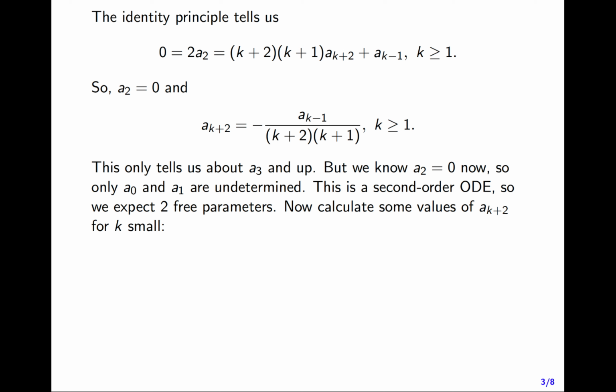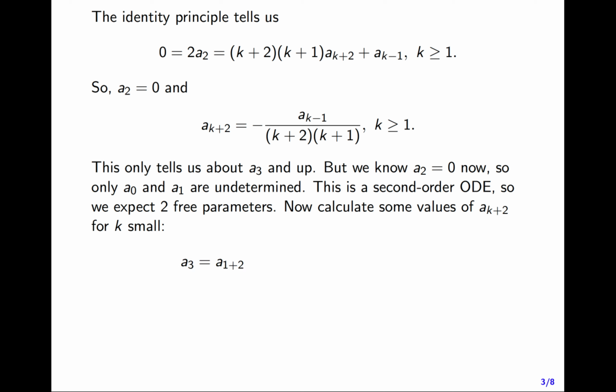And now we want to try to figure out a better formula for a_{k+2}, a formula that depends just on k, not just on the preceding values of a_k. So we'll calculate a_{k+2} for some values of k that are small and see if we can get a pattern to emerge. And we're going to do this for quite a few numbers k because it takes a little while to see the pattern.